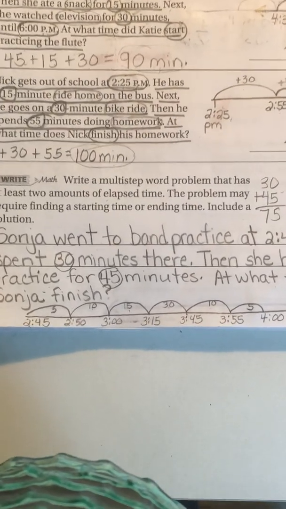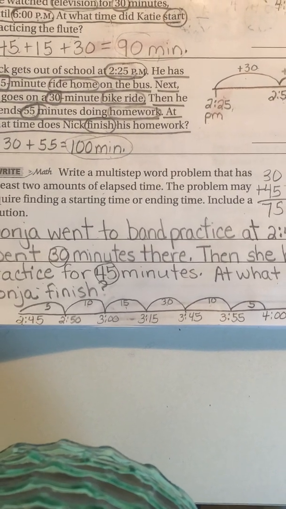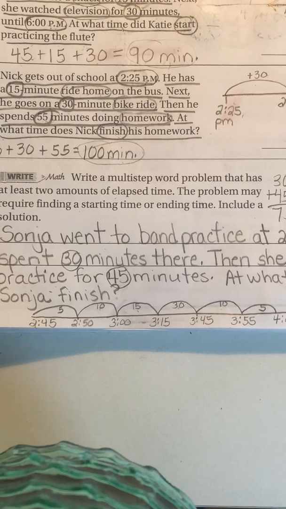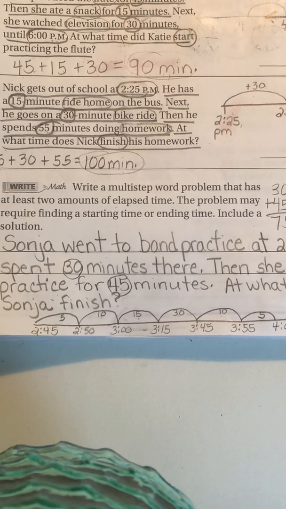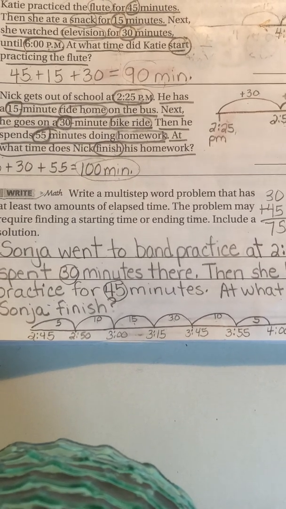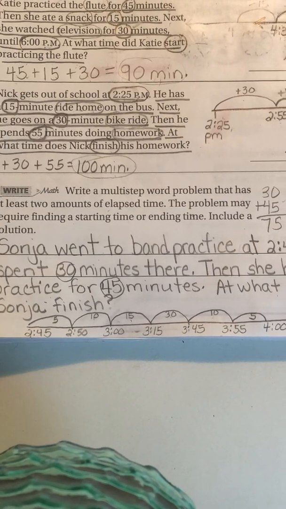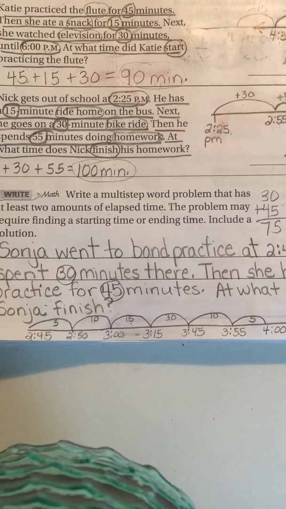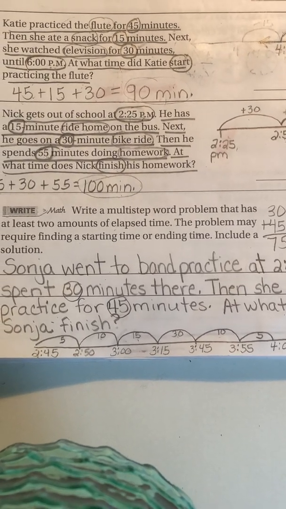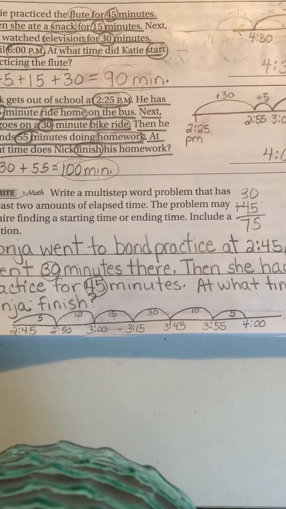And I made my number line below. It's kind of tiny, but please take a look. So 2:45 is our starting time. I jumped 5 minutes, I went to 2:50. I jumped 10 minutes, I'm at 3 o'clock. I jumped 15 minutes, now I'm at 3:15. I jumped 30 minutes, and now I'm at 3:45. I jumped 10 more minutes, I'm at 3:55. And 5 little more minutes, I'm at 4 o'clock.